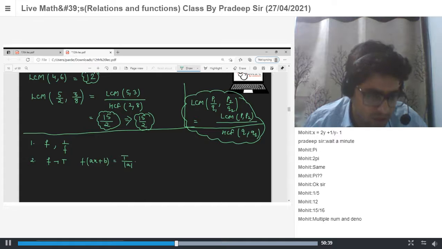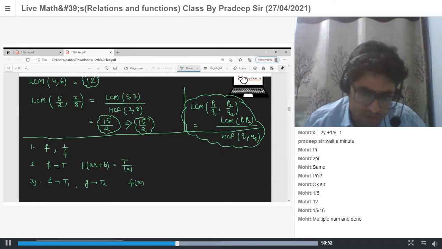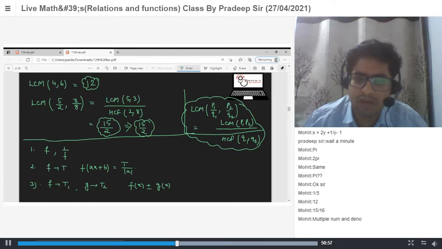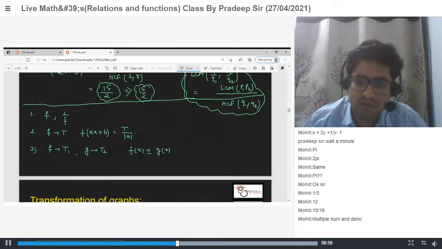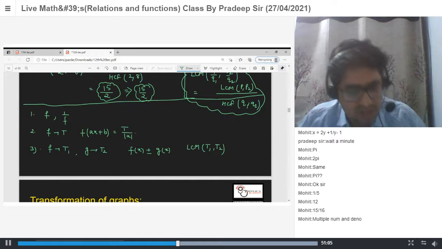The third property is, if f has period t1 and another function g has period t2, then their sum or difference has period LCM of t1 and t2.